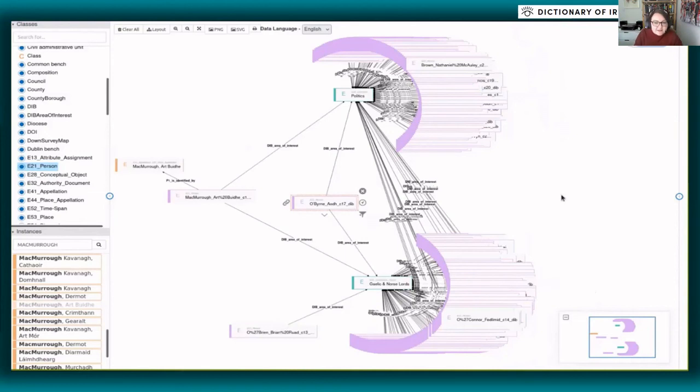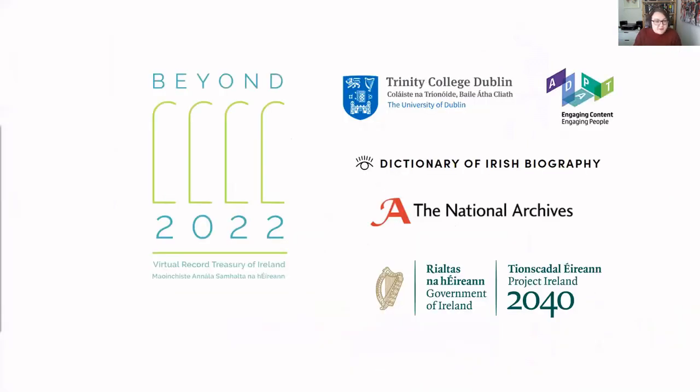We could see how he was connected to other people and places in Ireland. And as we start to add more data to the graph and link our data with other data sets like the DIB, the graph becomes more powerful, more useful as a resource to us. So to finish up, this is just one snapshot of one of the tools we're building, but hopefully it's given you a sense of what we can do with humanities researchers and computer scientists working together to unlock our records and what the knowledge graph can offer. And that's really to give us a new way to explore Irish history from the medieval material you've just seen to all of the other collections we'll hear about later today. Thanks very much.